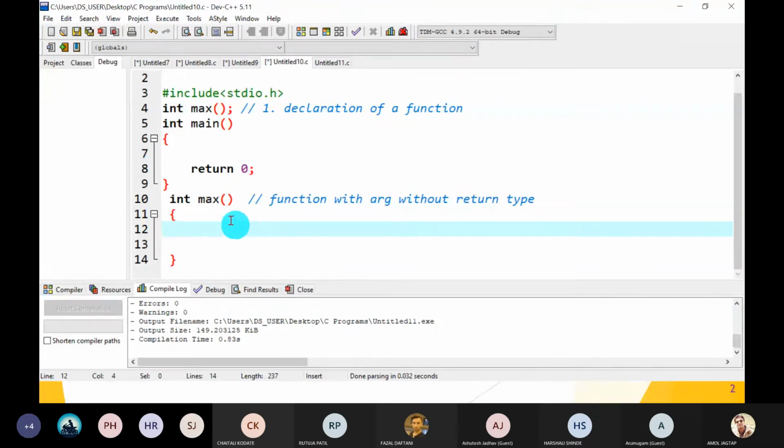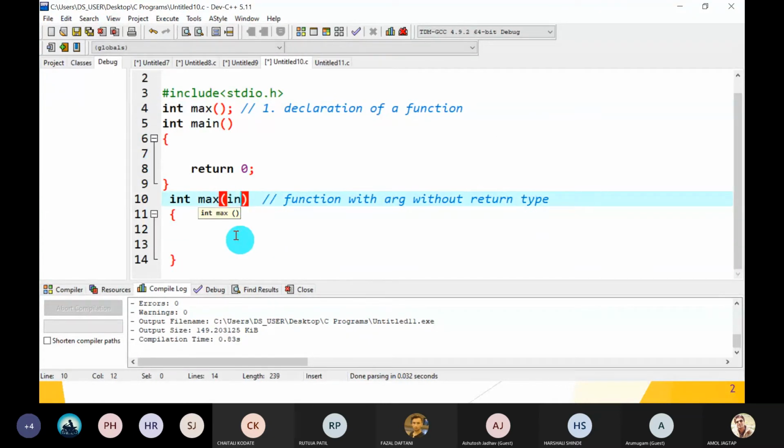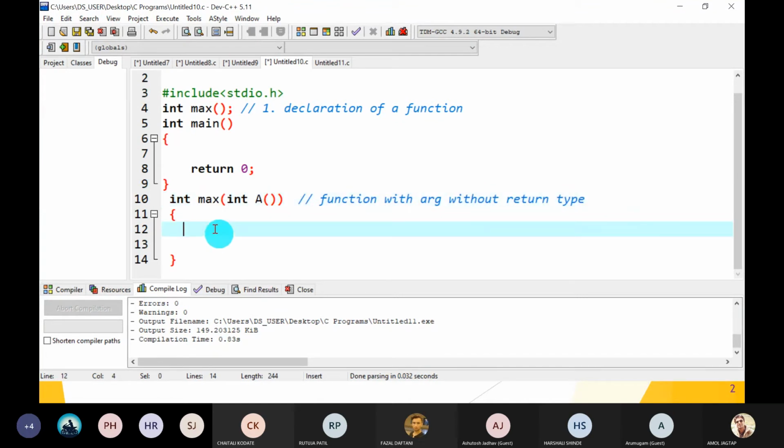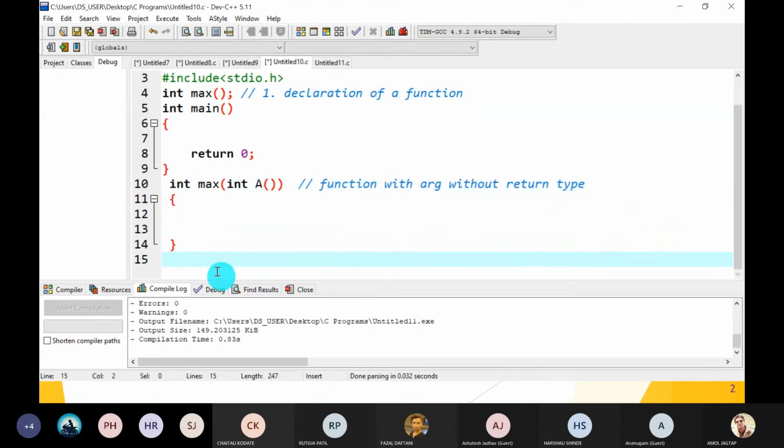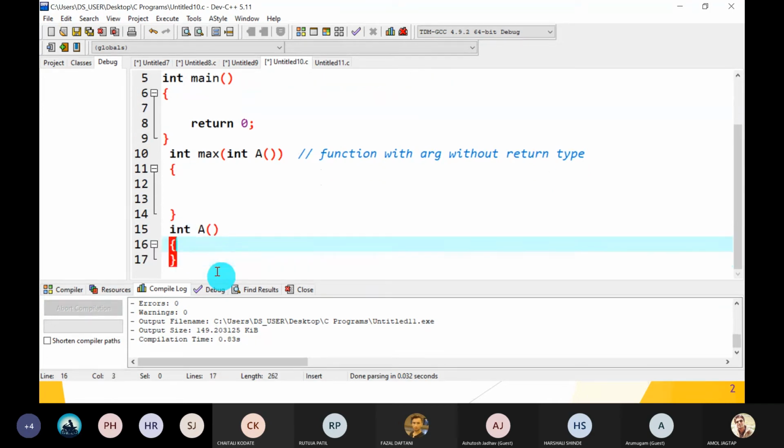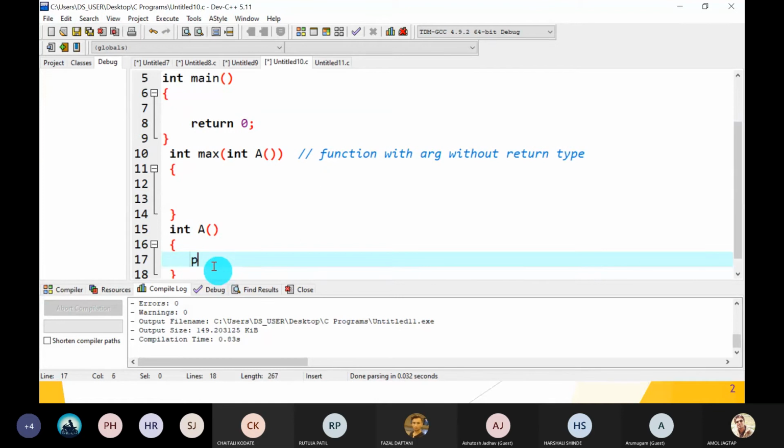So we have to call integer a inside the function as an argument. This is the argument to the max function, and then you have to create your own function, int a, that is its definition. Whatever the definition, it contains printf inside a. Okay, no problem.